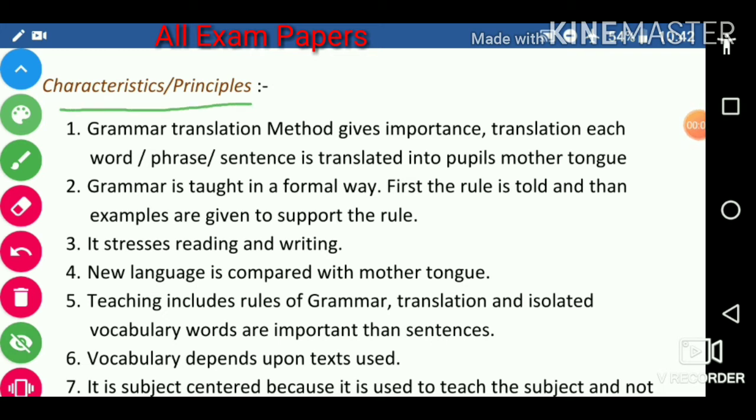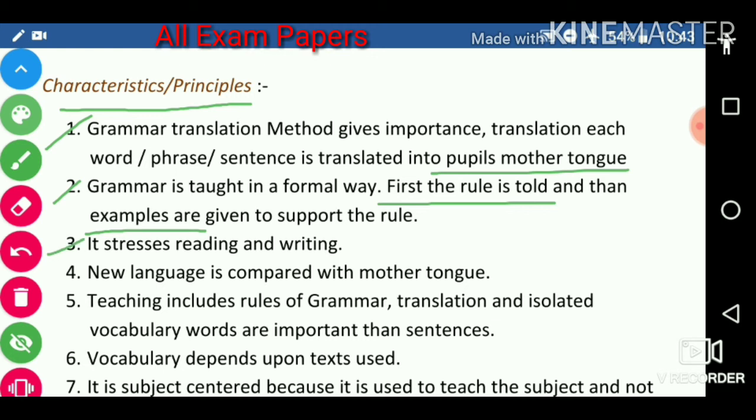Characteristics or principles of translation method. So let's start. First, grammar translation method gives importance to translation. Each word, phrase, and sentence is translated into the pupil's mother tongue. Next, grammar is taught in a formal way. First the rule is told, then examples are given to support the rule.